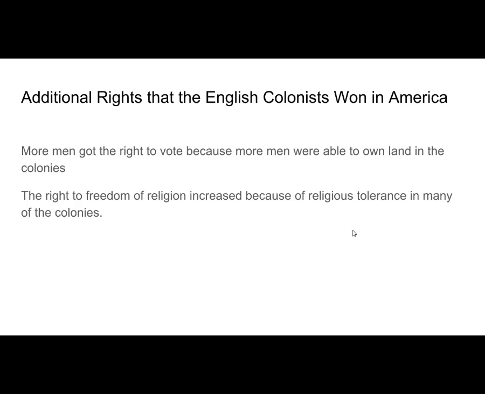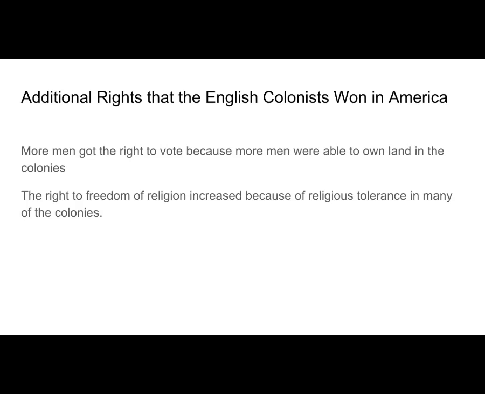Additional rights that the English colonists won in America. In 1707, just a few years after the English Bill of Rights was signed, England became Great Britain. For the rest of the chapter, the names Britain and British will be used instead of England and English. More men get the right to vote.